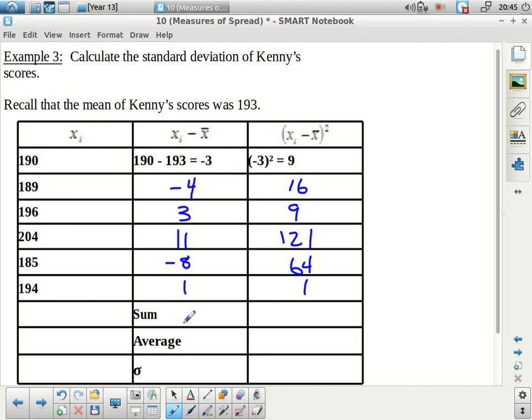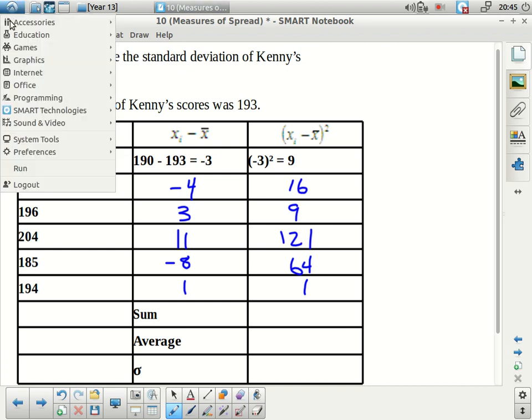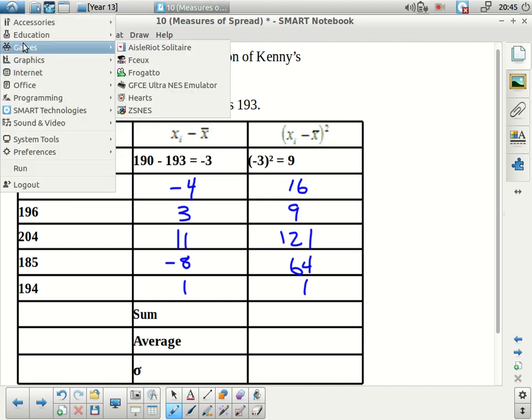So now, to average them out or calculate the mean of this list, I'm going to add all of these up and see what I get. And actually, just bring up my calculator here.